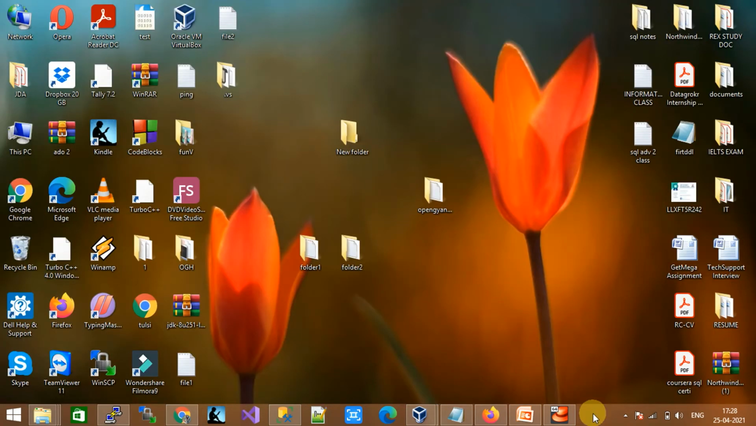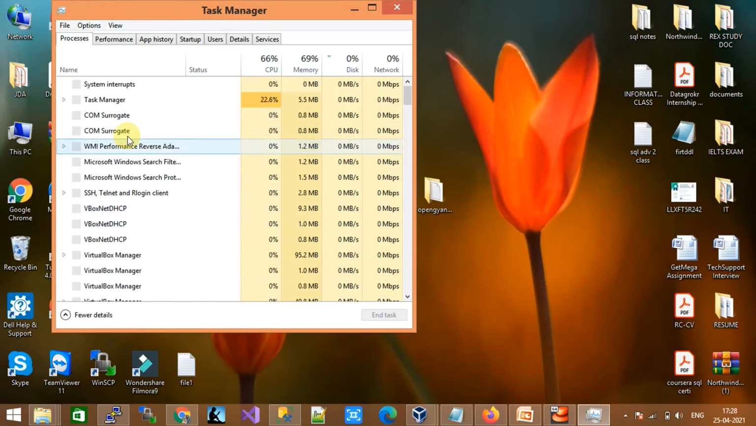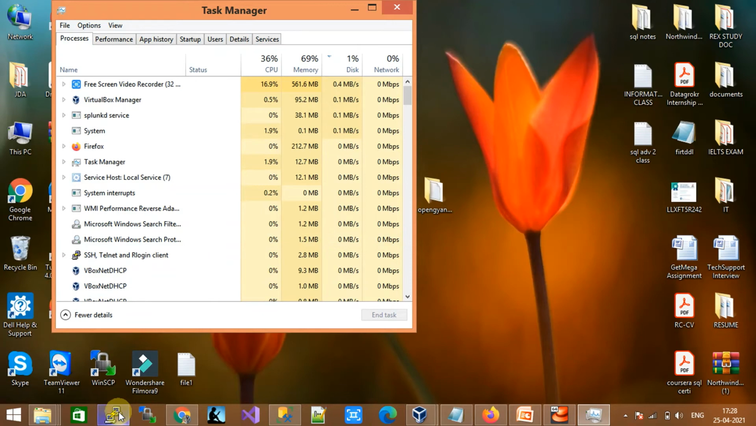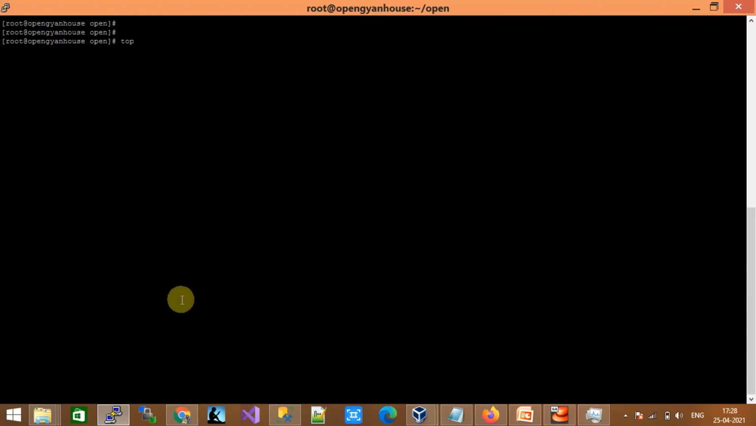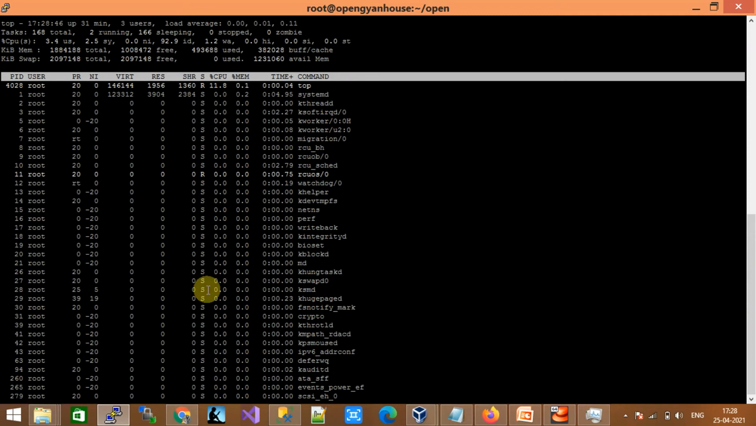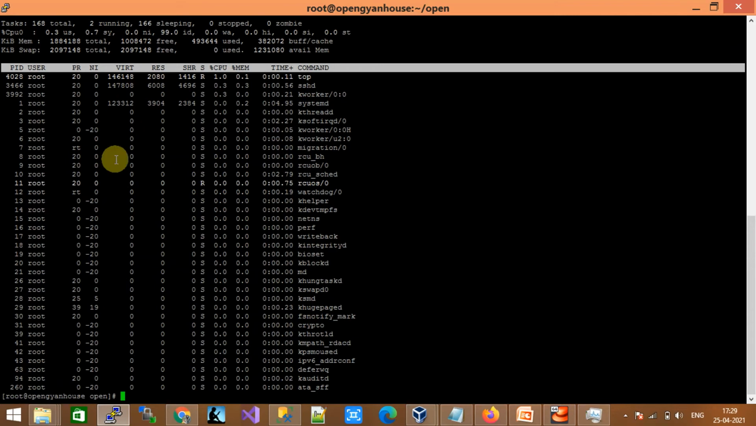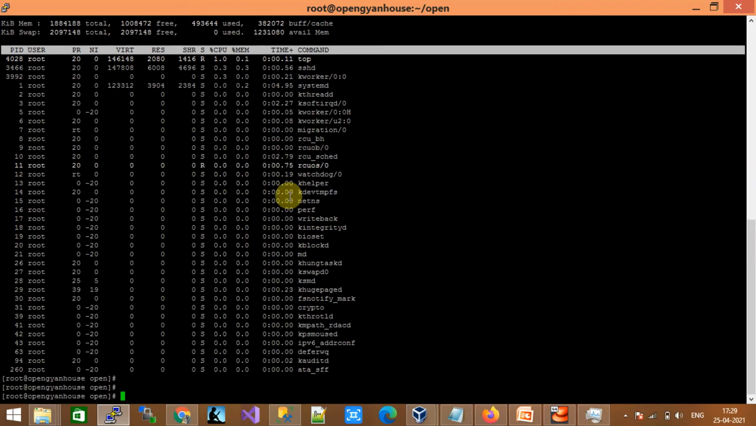Another use case is the Task Manager in Windows, where we can see what processes are running. If you need to check the same thing in Linux, we have the command top. In top we can observe the current status of my CPU, the status of my RAM, and all the processes running on the OS. You can use the command top, and for any particular process you can also run the command ps.